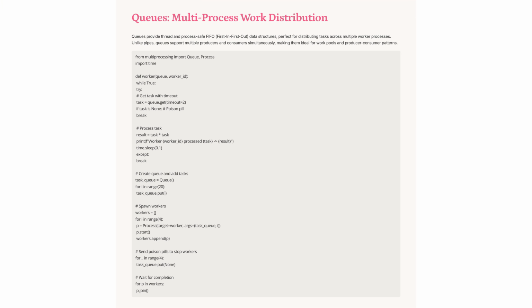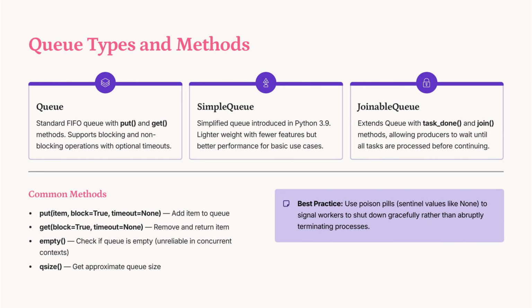Queues offer a thread and process-safe FIFO structure, ideal for distributing tasks across multiple worker processes. Supporting multiple producers and consumers, they excel in work pools and producer-consumer patterns. Using Python's multiprocessing, tasks are added to a queue, processed by workers, and terminated gracefully with poison pills, ensuring efficient task management.